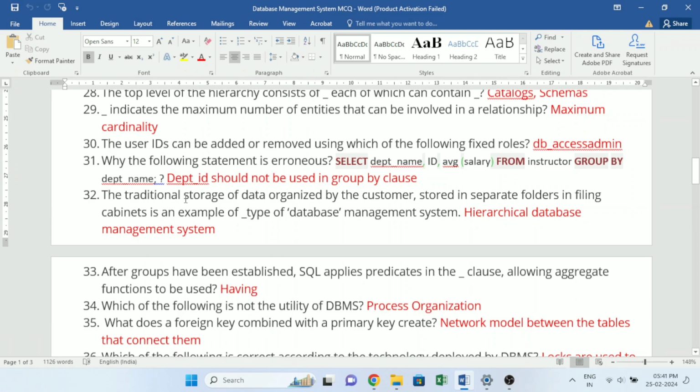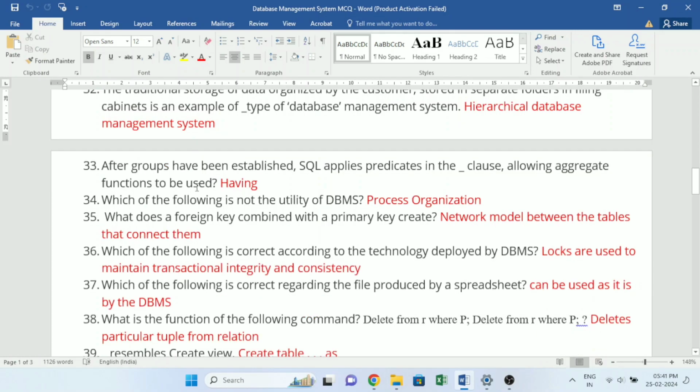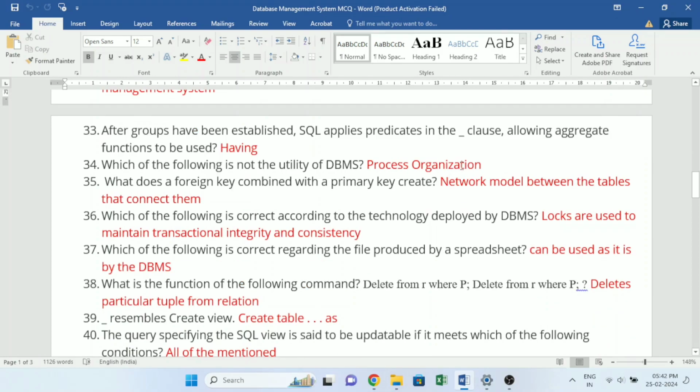The traditional storage of data organized by the customer, stored in separate folders in filing cabinets, is an example of underscore type of database management system. Hierarchical database management system. After groups have been established, SQL applies predicates in the underscore clause, allowing aggregate functions to be used. Having. Which of the following is not the utility of DBMS? Process organization. What does a foreign key combined with a primary key create? Network model between the tables that connect them.